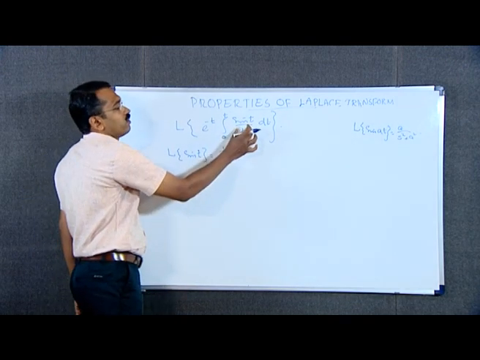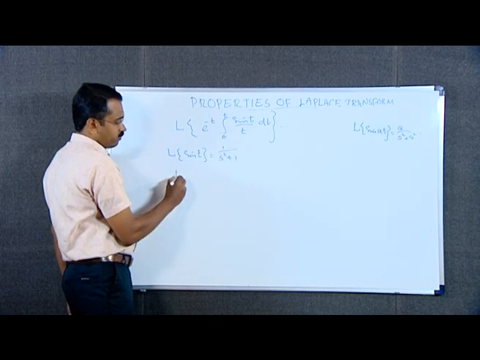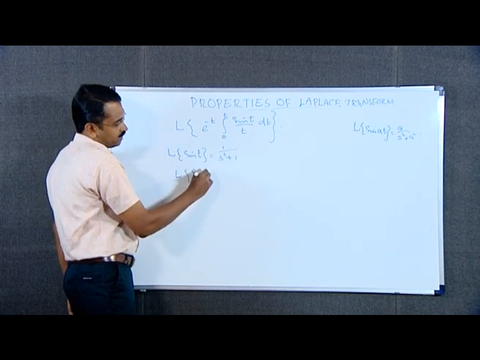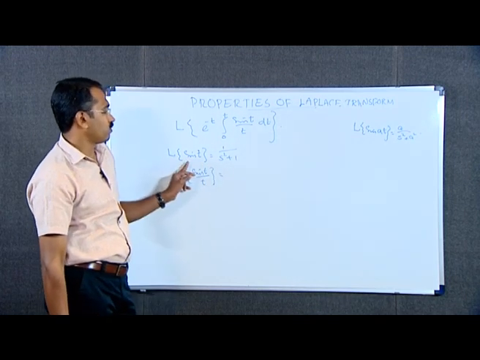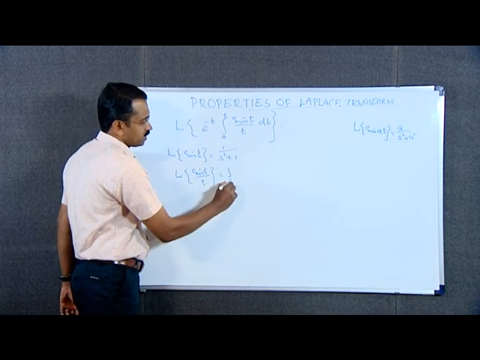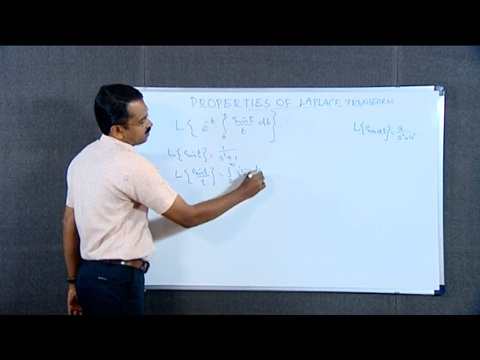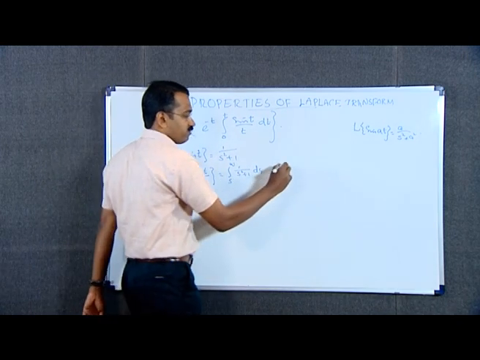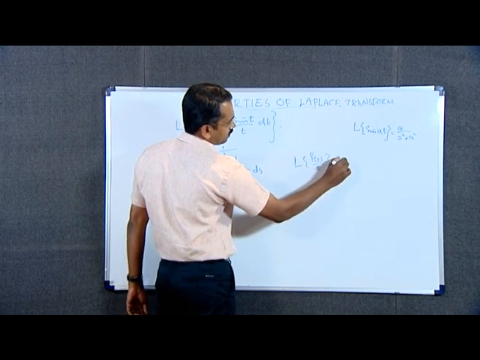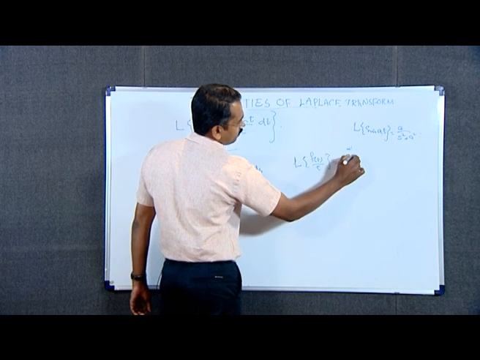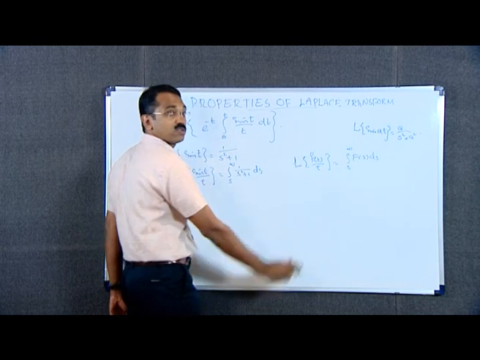Now we have to find the Laplace transform of sin t divided by t, which is equal to integral from s to infinity 1 by s square plus 1 ds. Because we have the property Laplace transform of f of t by t is integral from s to infinity f of s ds, where f of s is the Laplace transform of the numerator function f of t.